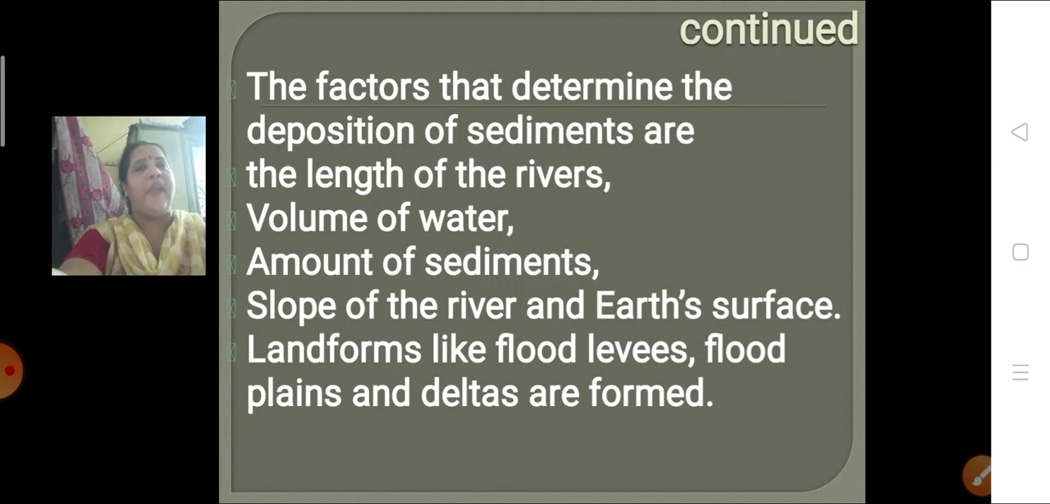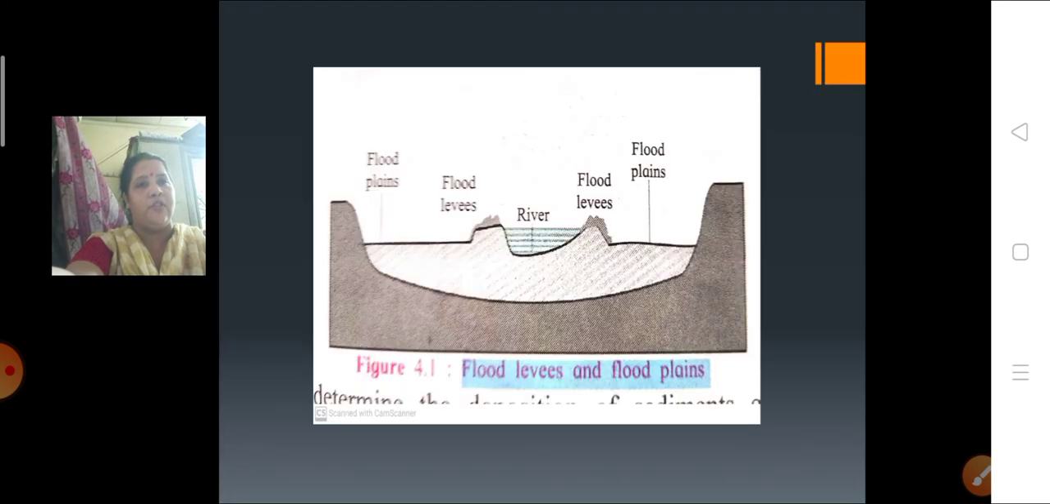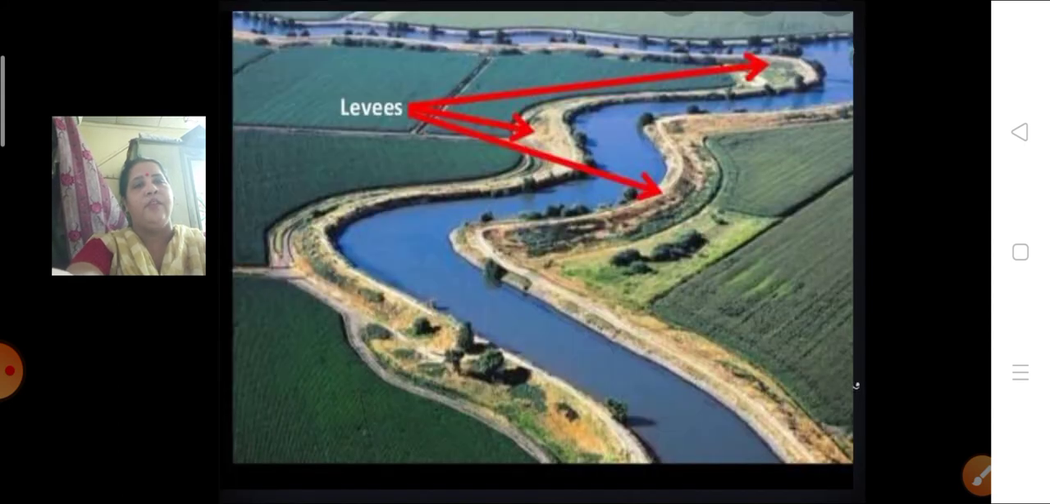Now let's see the factors which are affecting the depositional work of the rivers. The length of the river, the volume of the water, the amount of sediments present in the water, the slope of the river, and the earth's surface. These are the various things which determine the depositional work of the river. Landforms like flood levees, floodplains, and deltas are formed because of this depositional work. You can see over here the picture: flood levees, river, floodplains. Here is an actual picture of flood levees.